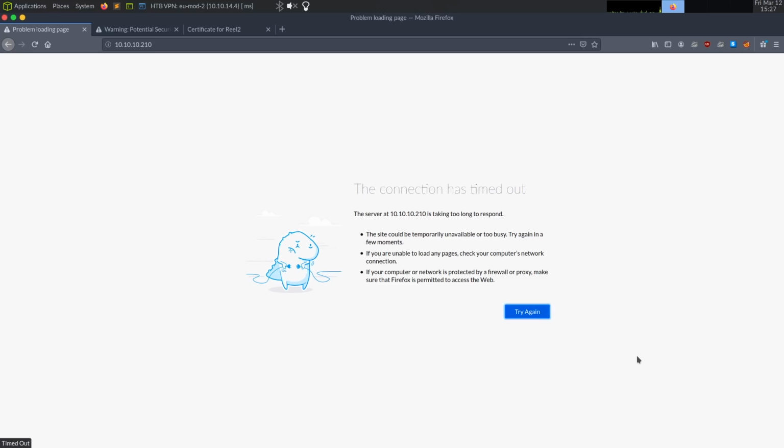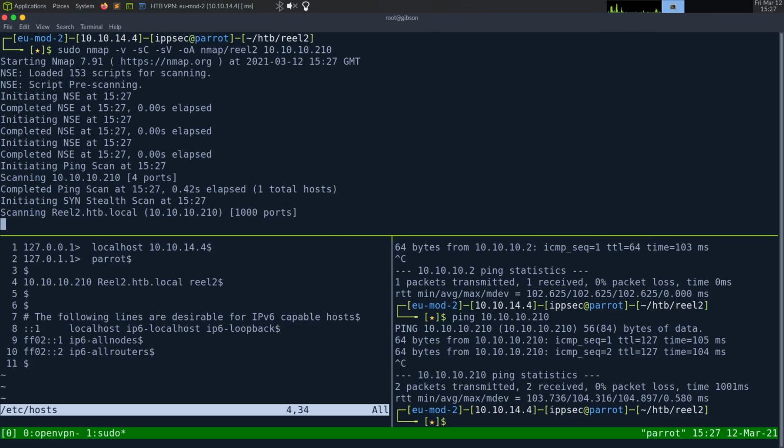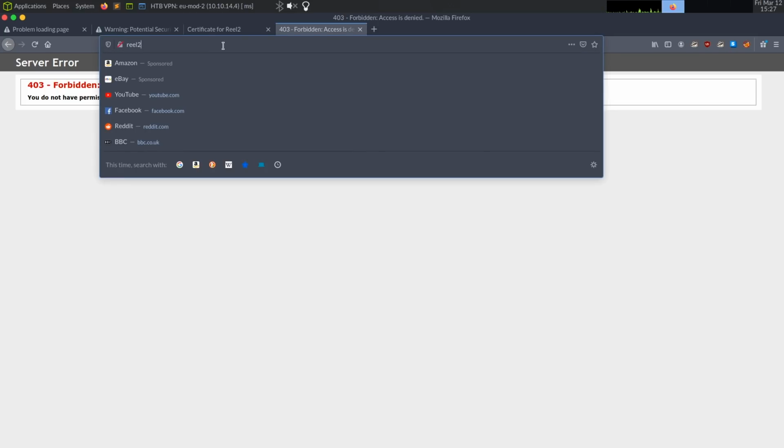So let's see, reel2. Okay, so everything's working. I'm not sure exactly what that glitch was. Probably my internet connection or something. So I'm just going to run nmap again in case something died in the middle of nmap scanning. So we got reel2, let's try htb.local, and again, 403 access forbidden.